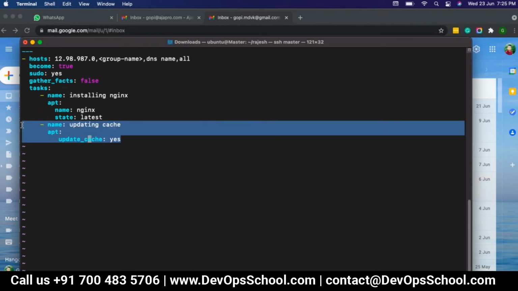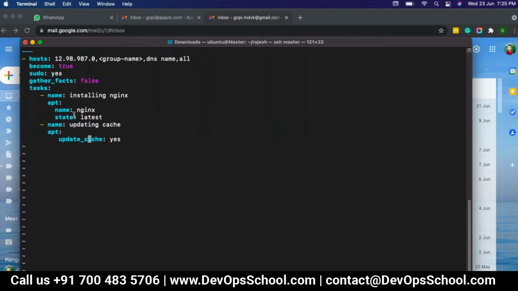It validates the particular YAML file, and if all the syntax and whatever you are using here is perfect, then only it will go and run on the slave server.